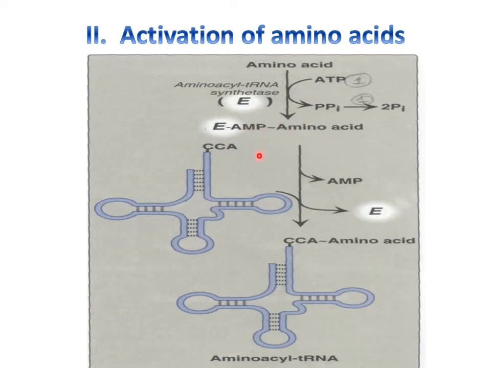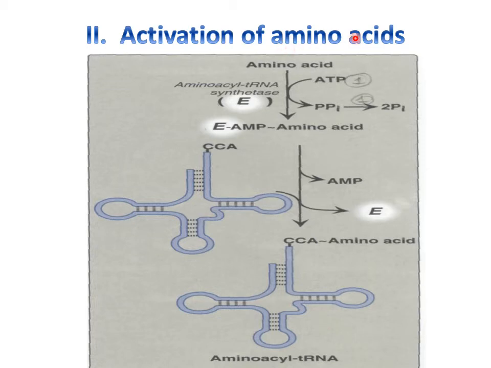Now this complex takes the transfer RNA of its respective amino acid, with that anticodon. We have seen that it attaches to the CCA end. In the presence of AMP, the enzyme is then released.